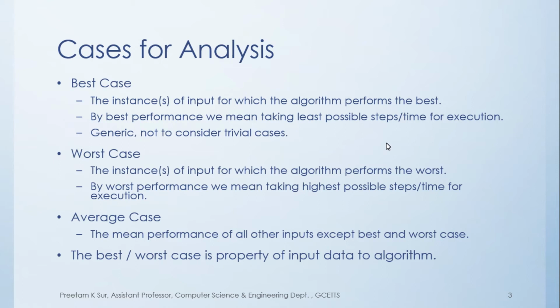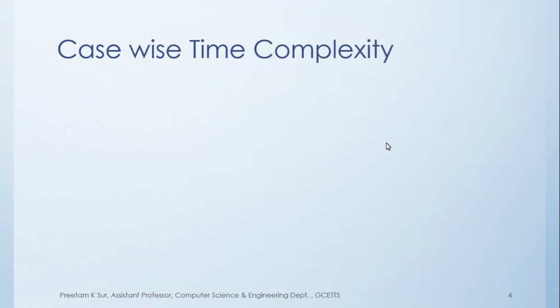Okay, so the case, best case or worst case, is the property of the input data to the algorithm and not the time. So when we analyze the cases, next we try to find out how much time the algorithm is going to take for those cases if we execute it.